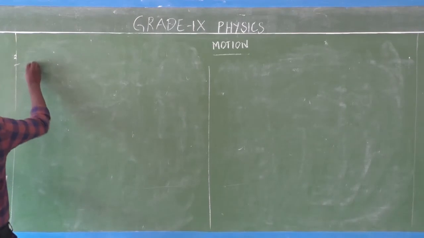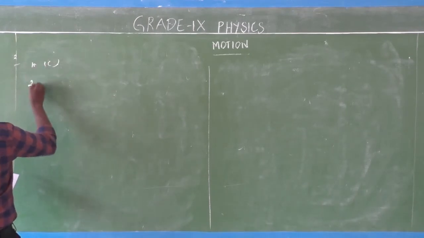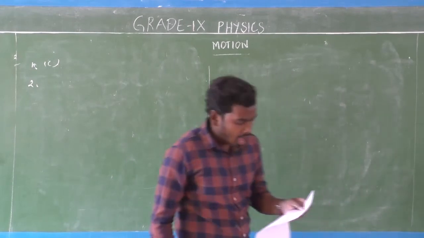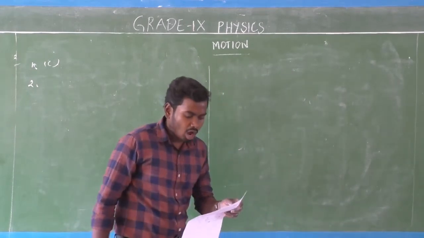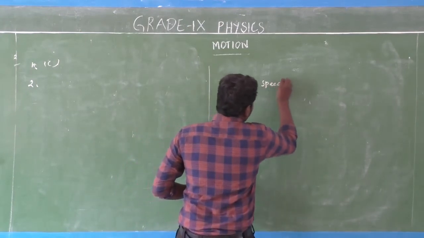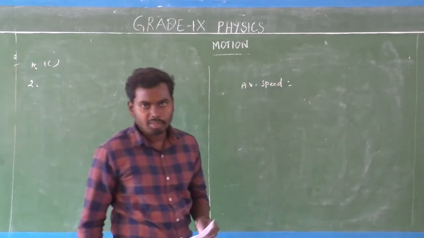First question answer C. Second question, look here. An object travels 40 meters in 5 seconds and then another 80 meters in 5 seconds. Average speed. What is the average speed formula? Average speed is equal to the total distance covered by the object divided by the total time taken.